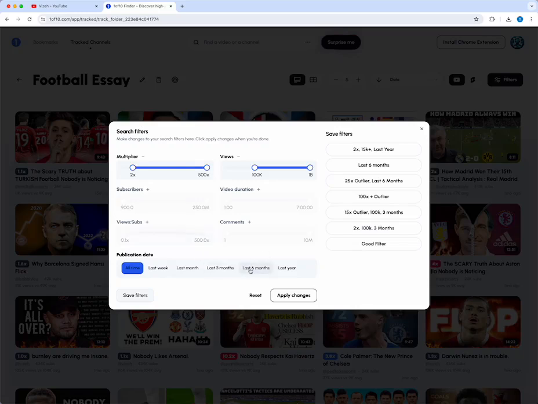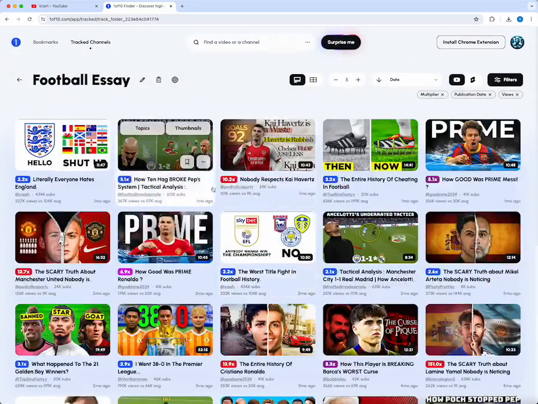And then we want to set it so that it's only showing videos that have been uploaded in the last 6 months. What this will do is remove some of the videos that were maybe big outliers but still had pretty low view counts. It will also remove any of the videos that actually weren't very big outliers and were just like a 1.2x or something like that. Then also it's going to get rid of all of the older videos that maybe aren't so relevant anymore.